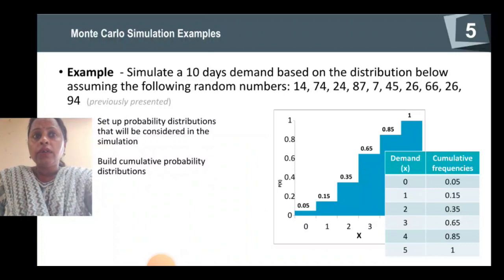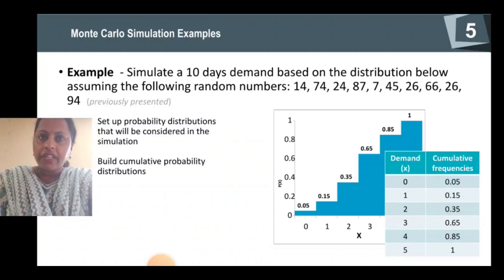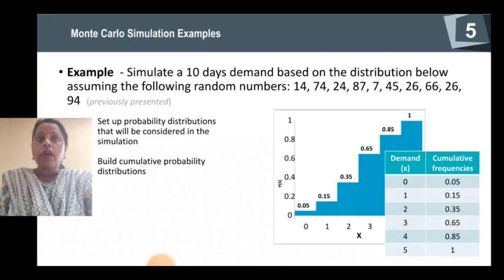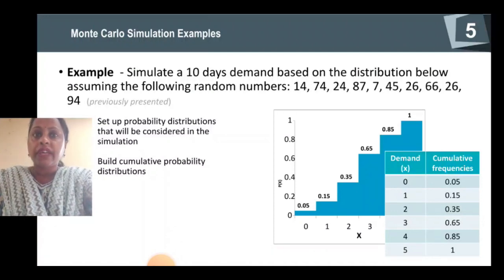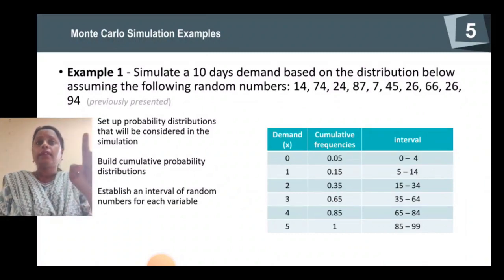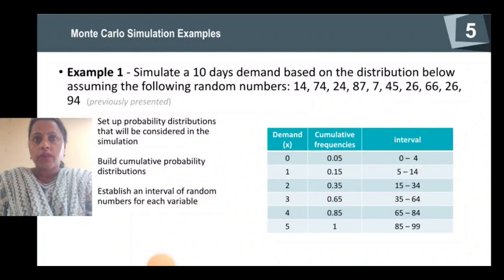Okay. Now we are using the previous probabilities given in the slide. So now we will cumulate those frequencies. Earlier we also cumulated those frequencies. So here we are using that table only. Now you have to simulate it for 10 days, for the 10 runs.